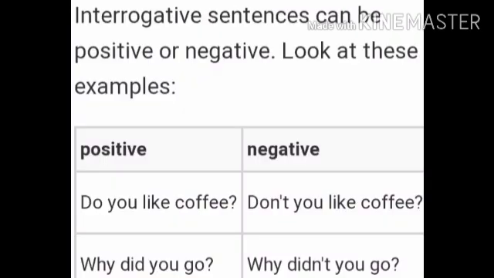Interrogative sentences can be positive or negative. So let us look at these examples. Here two columns are there. One is positive and the other one is negative. So the number one example, do you like coffee? It is an interrogative sentence but positive. Next, don't you like coffee? Here it is negative but interrogative.